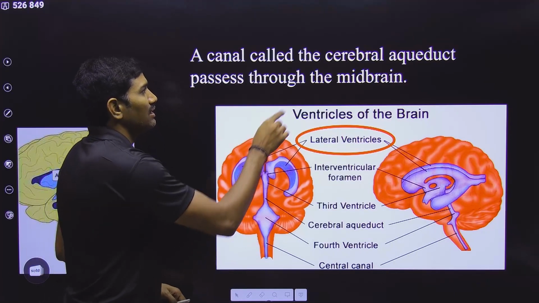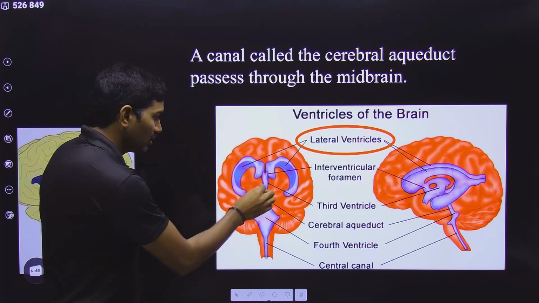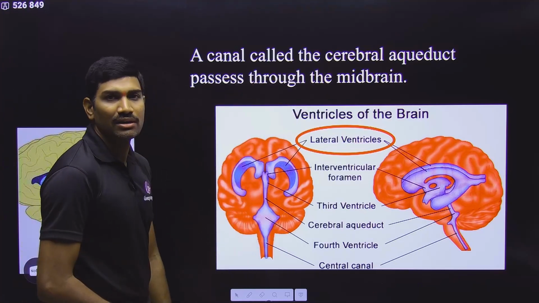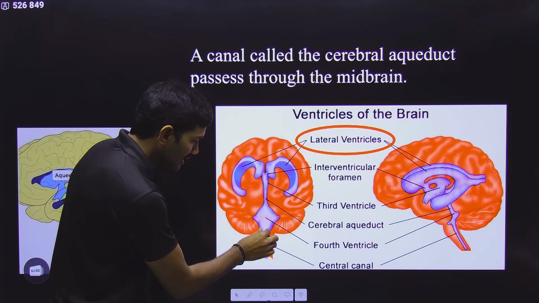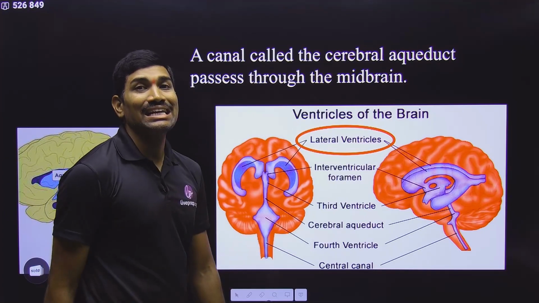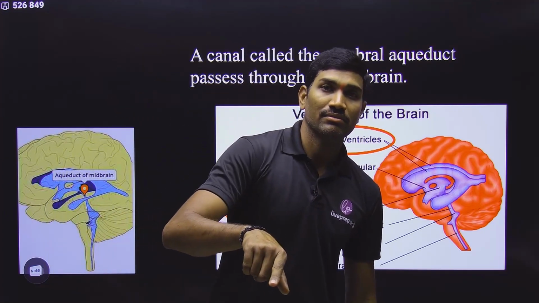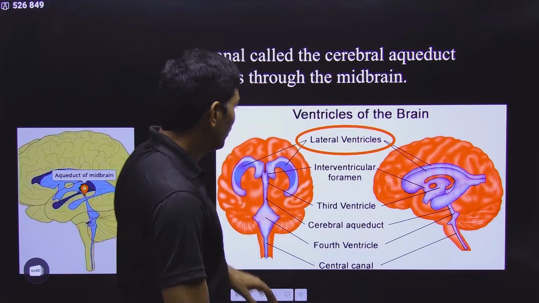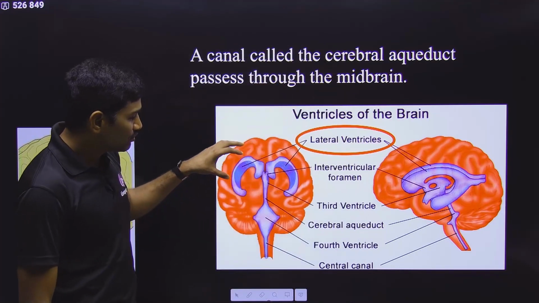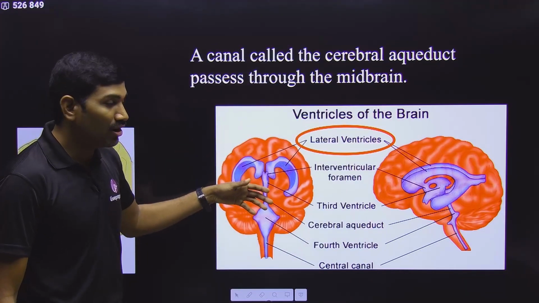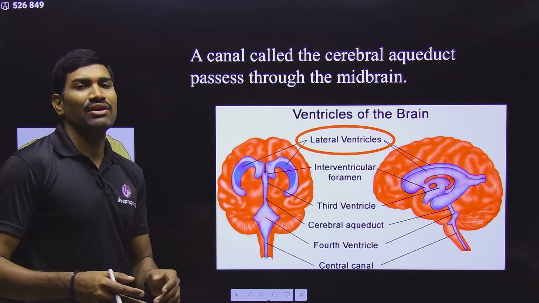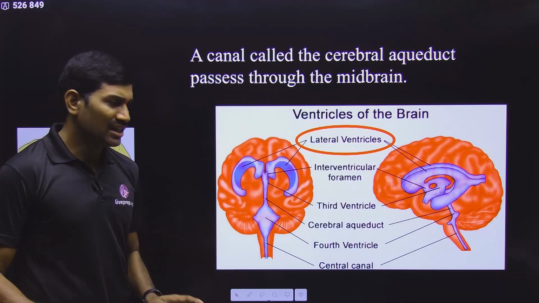This canal is called the cerebral aqueduct. And now this opens into the fourth ventricle. Now this fourth ventricle is continuous with the central canal of the spinal cord. In this way, the ventricles concept, with respect to cerebrospinal fluid formation and movement, is a different concept, but this much was not explained in NCERT.